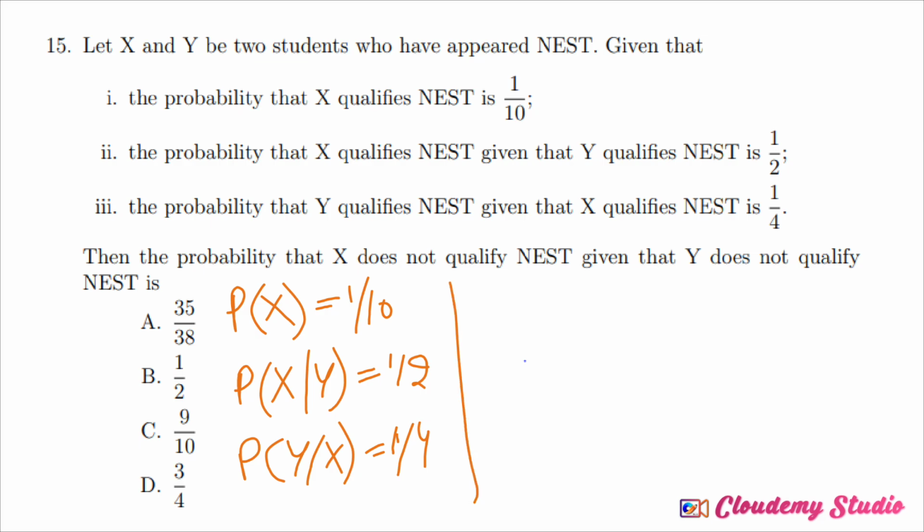Now we have to find the probability that X and Y both have qualified.